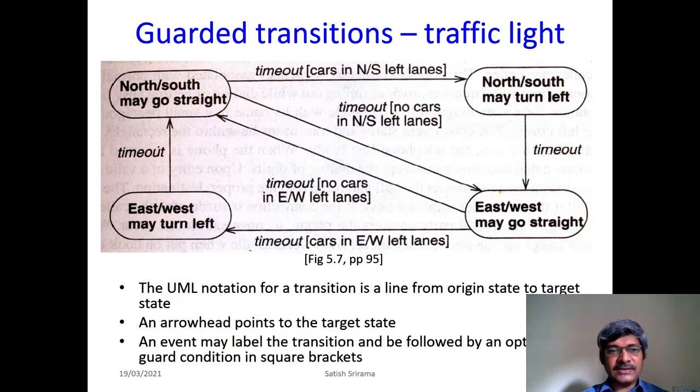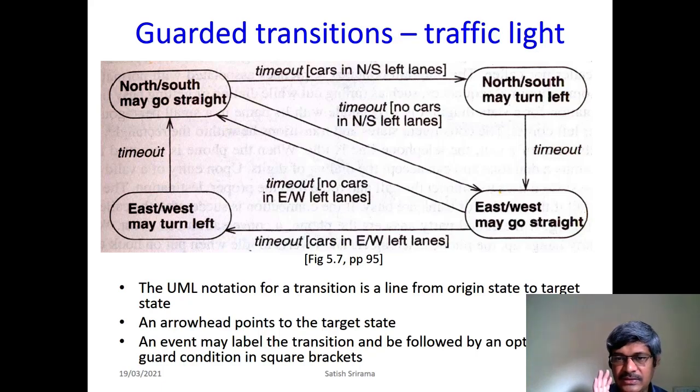Now what happens is you are in the north south may go straight state, so the cars can go straight. And then assume the timeout has happened. Say the traffic light is intelligent enough. It will check whether there are cars in the north south left lanes. If there are cars, then north south may turn left, so the left will be turned on and they can go left.